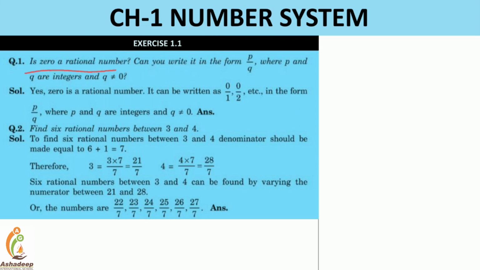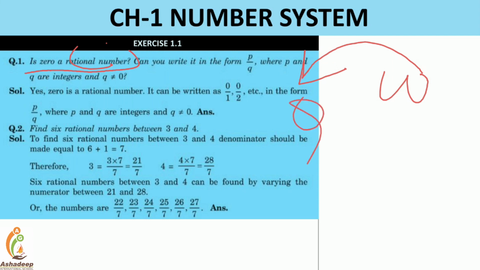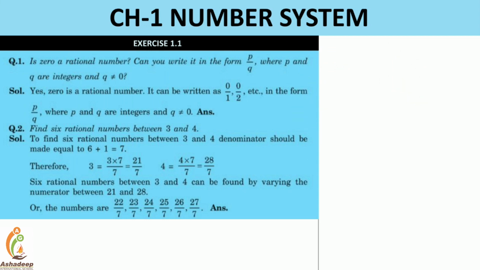Is 0 a rational number? Yes. Why? Because 0 is a whole number first, and every whole number is a rational number, right? So that is why the statement is true. Yes, because 0 is a rational number.